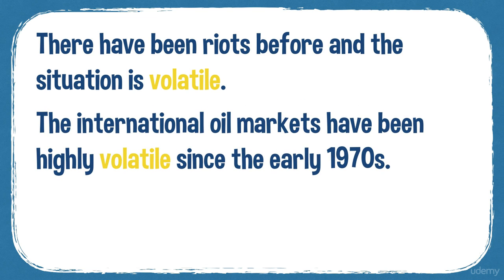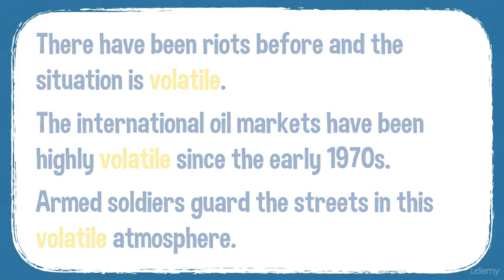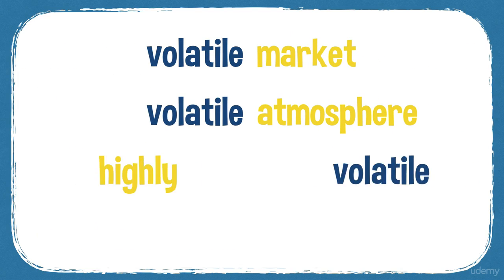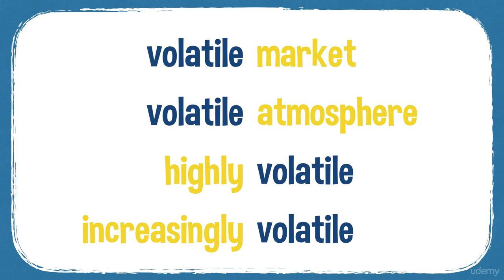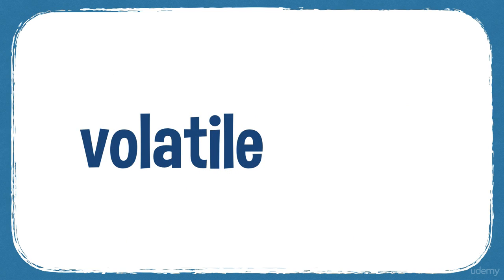The international oil markets have been highly volatile since the early 1970s. Armed soldiers guard the streets in this volatile atmosphere. So you can have a volatile market, volatile atmosphere. Things can be highly volatile, increasingly volatile. And the noun form of volatile is volatility.